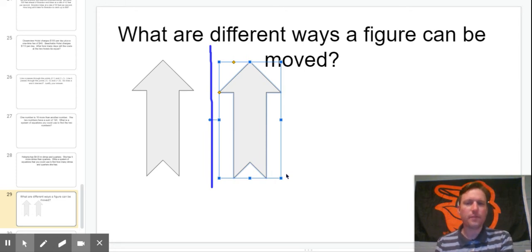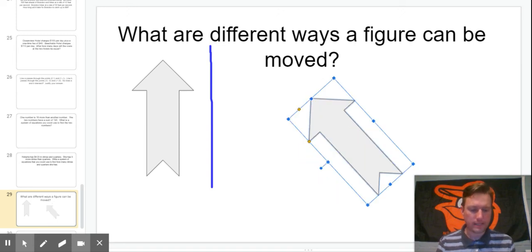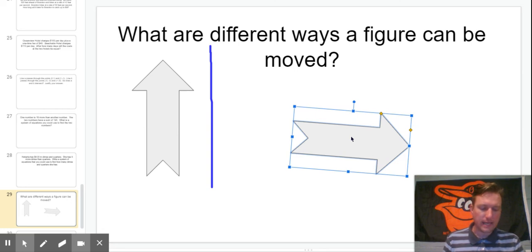Okay. The third is a rotation. Okay. So if I move my shape over here, a rotation would be when you spin or rotate the shape on its axis. And you can turn clockwise, you can turn counterclockwise like this, or clockwise. And these are different ways that you can turn. When a figure moves around a fixed point or kind of like a pivot point, it's called a center of rotation. So the point that it's moving around is called the center of rotation. A figure turns either clockwise or counterclockwise.